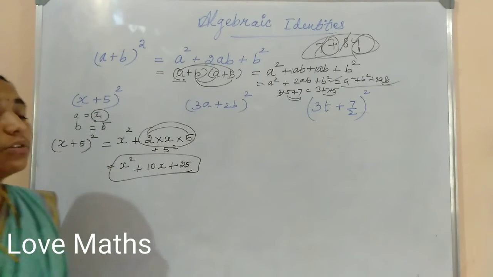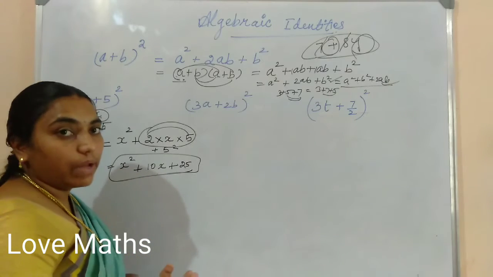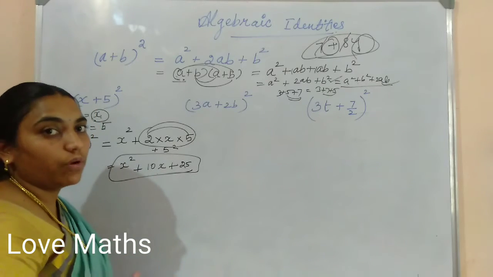Okay. Next, for your convenience, another sum: (3a plus 2b) the whole square.